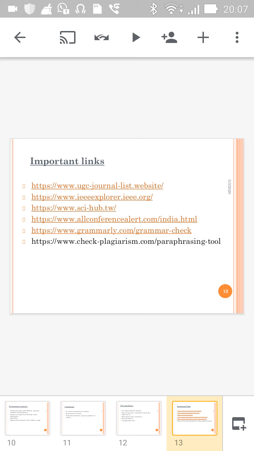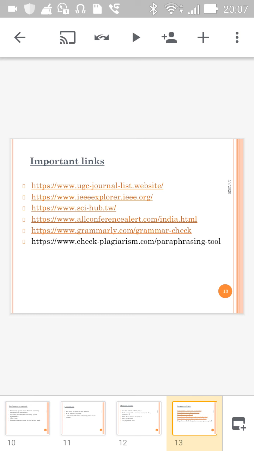Next one is IEEE Xplore, a digital library. You have to choose the ieeexplore.ieee.org site. Here you get a variety of research papers on a variety of streams. You have to choose the right topic from that for your research.